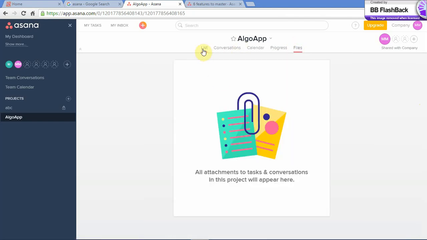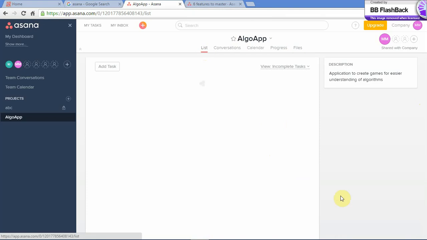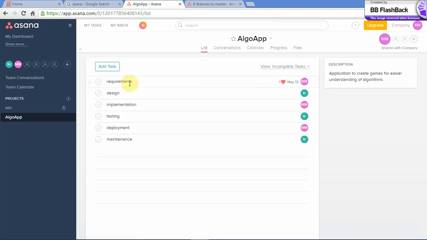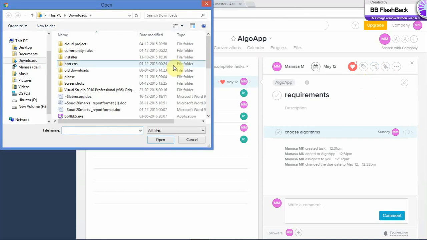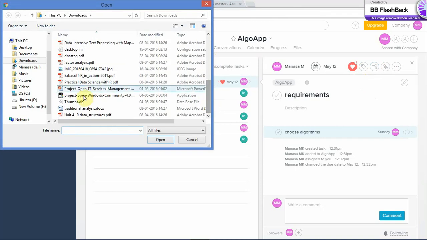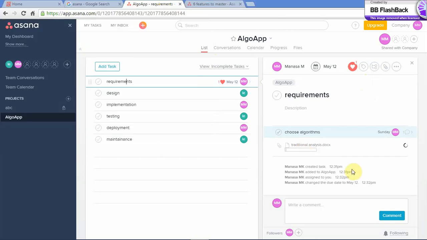Files. You can add your files to your tasks, saying attach. You can attach from your computer, Dropbox, Google Drive, or from Box. I choose to attach from my computer. Just click on any of your documents, say open.